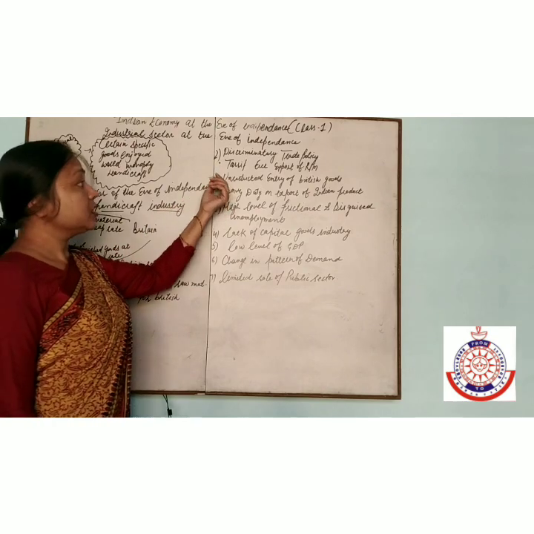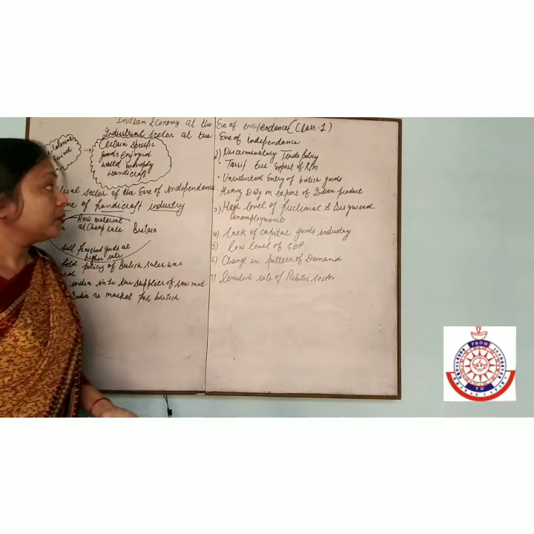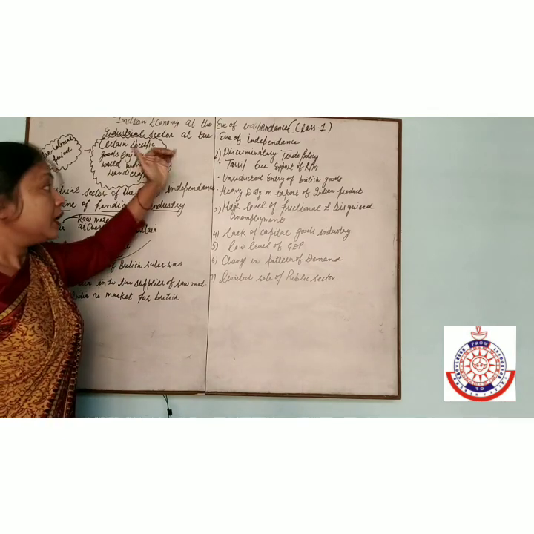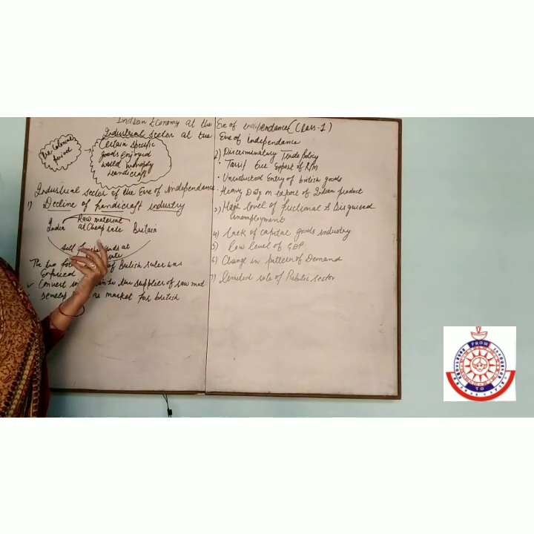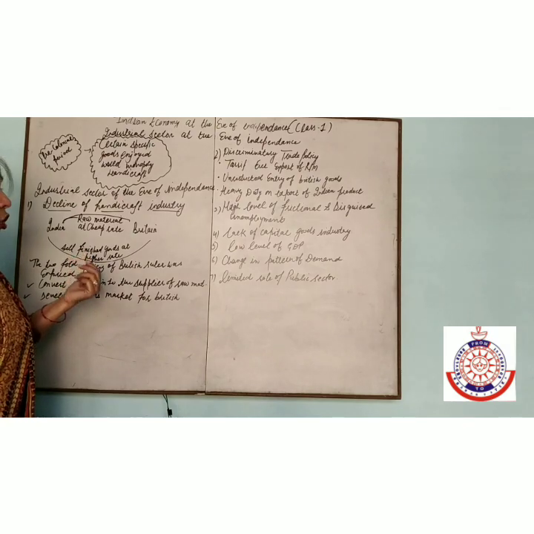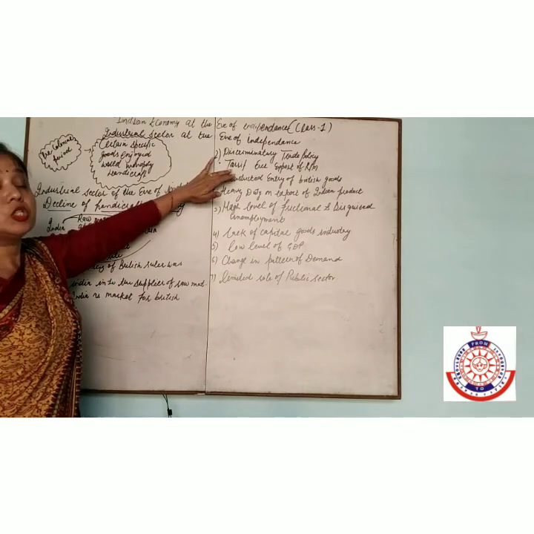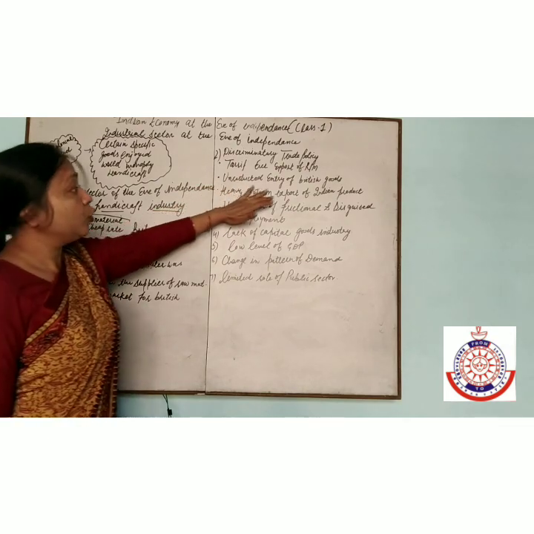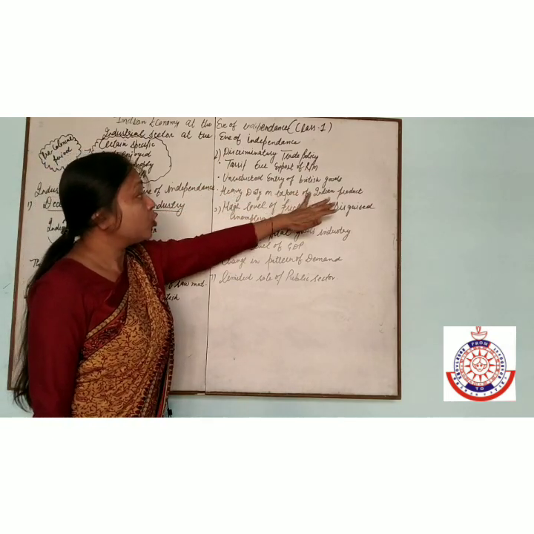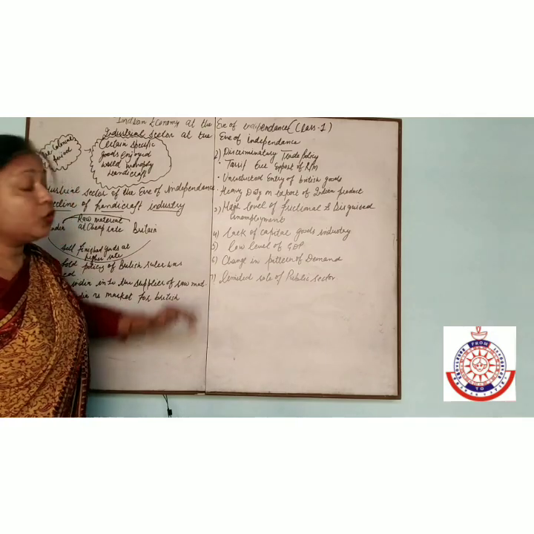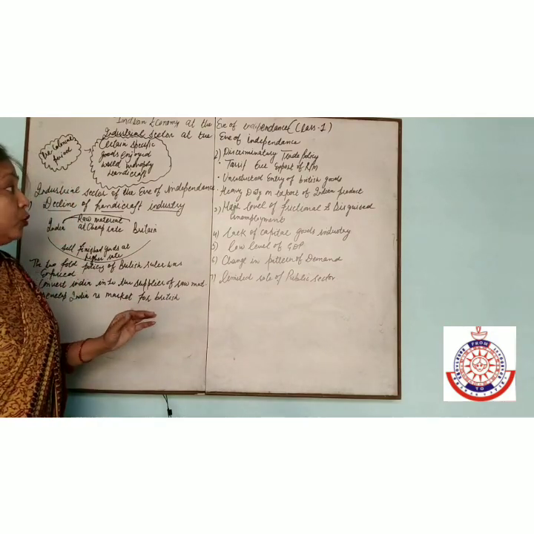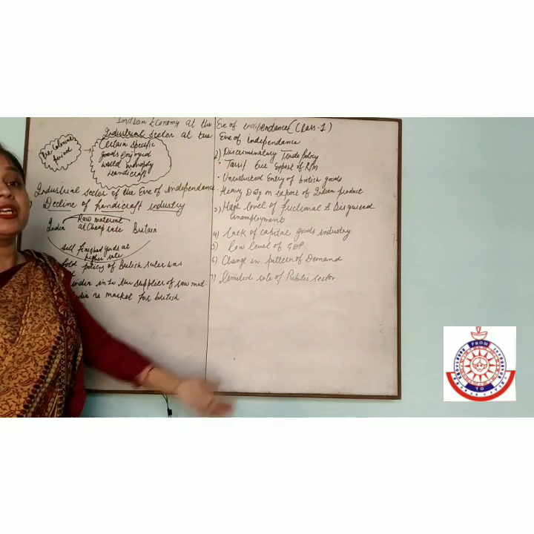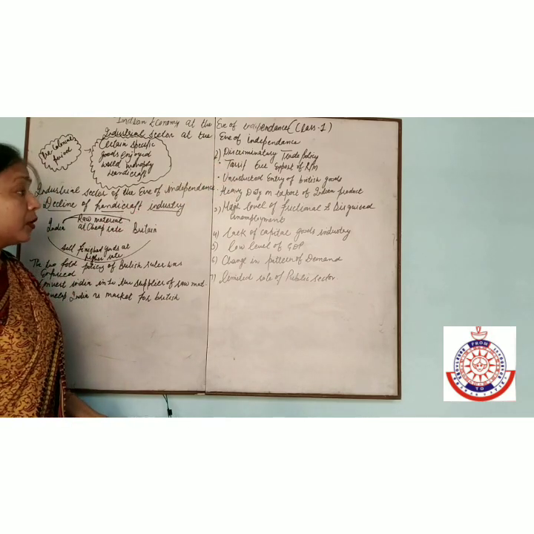And second is unrestricted entry of British goods. Whatever they produce, each and every thing enters the Indian economy. There is no tax on the British goods. Third is heavy duty on export of Indian products, the products which are sold to other countries except Britain.